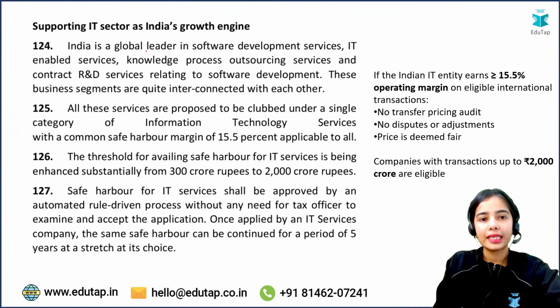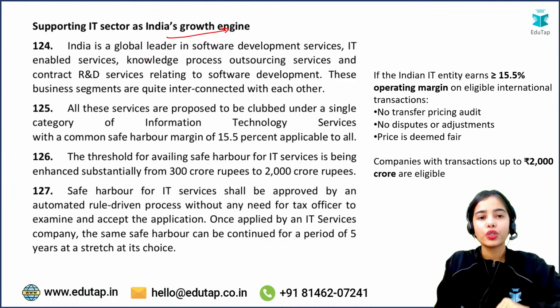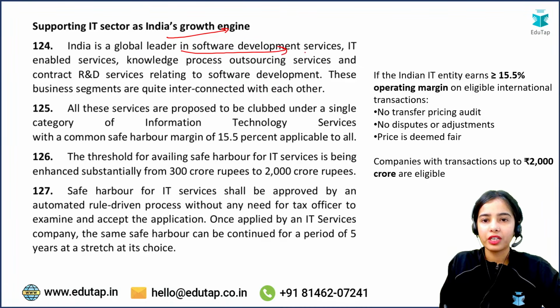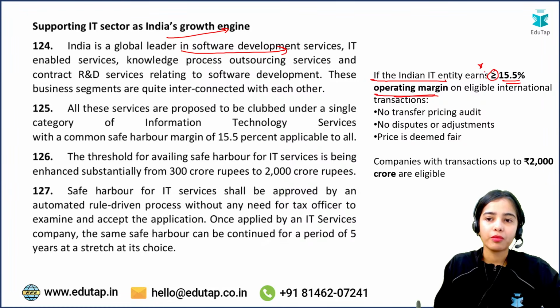So this is supporting the IT sector as India's growth engine. India is a global leader in software development services. Basically, if the Indian IT entity earns an operating margin of 15.5% or more on eligible international transactions, no transfer pricing audit will happen, no disputes, and the price is deemed fair.